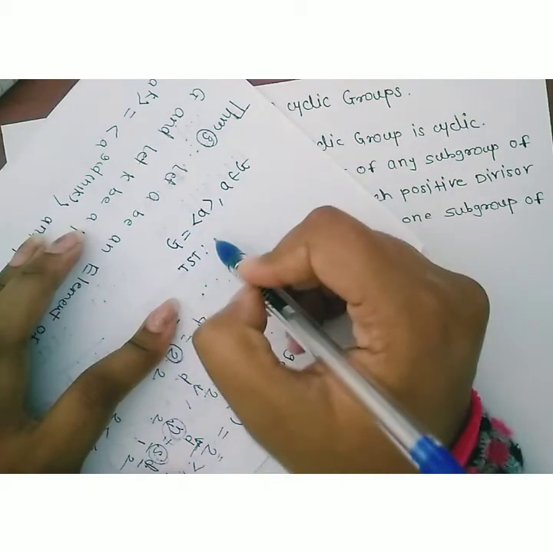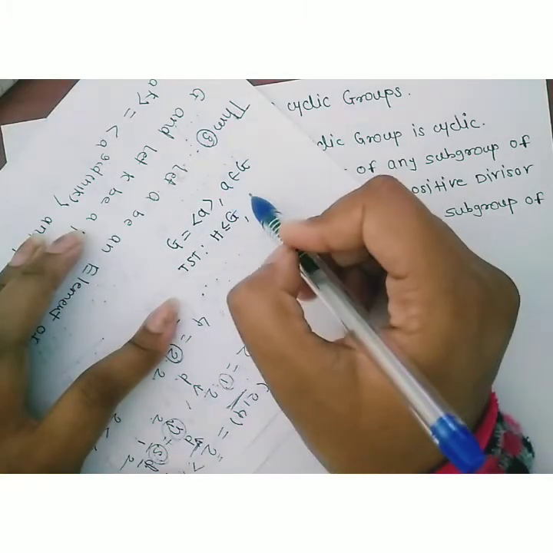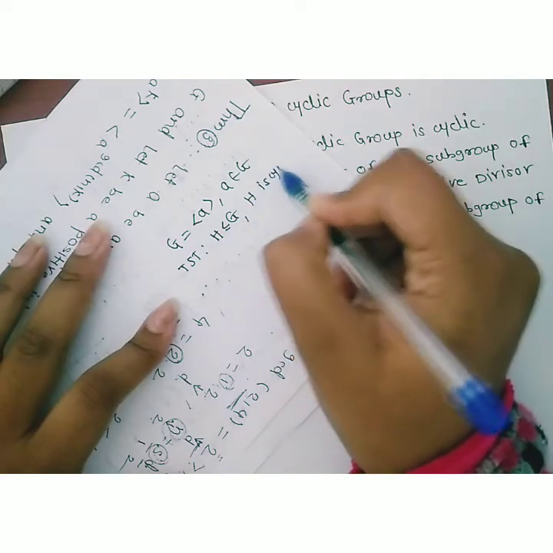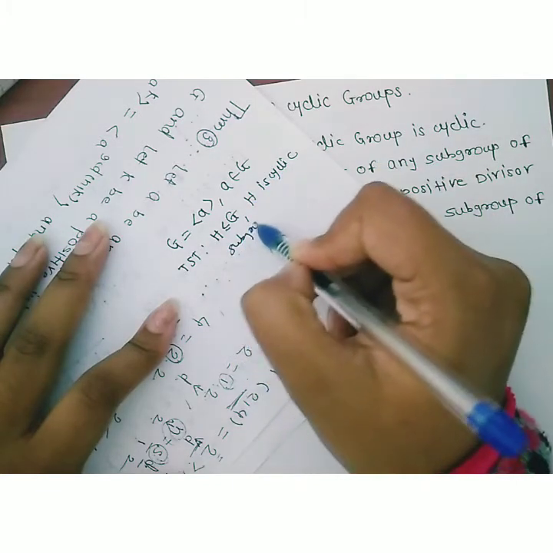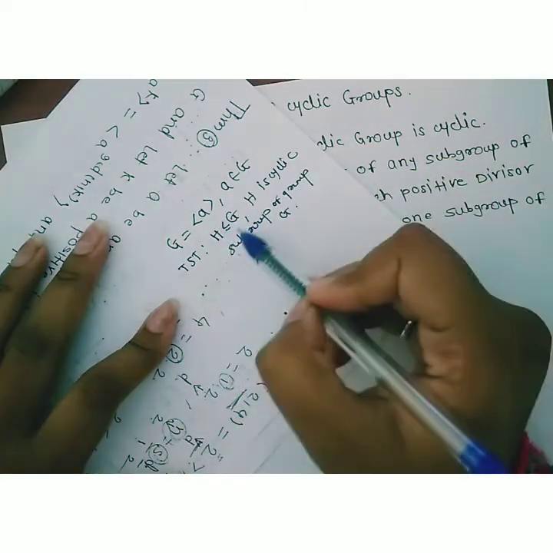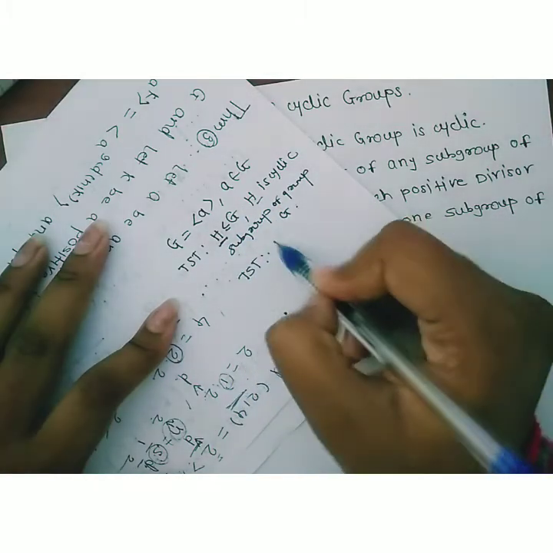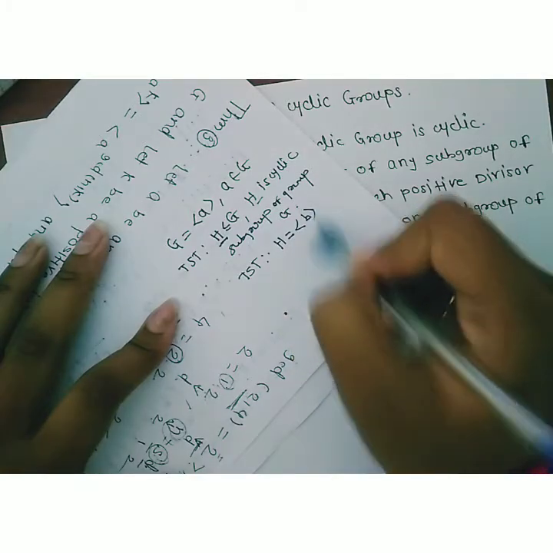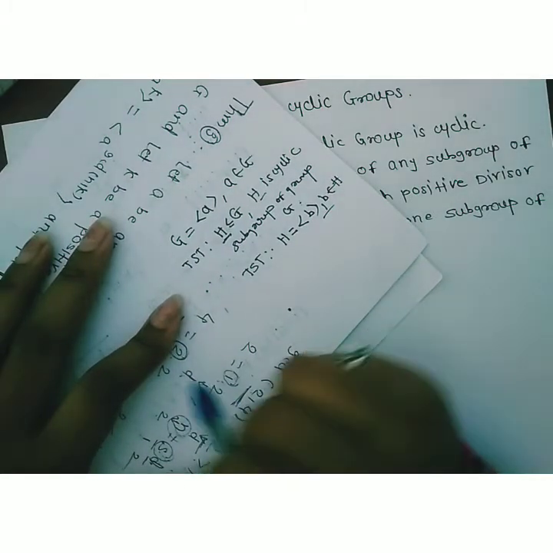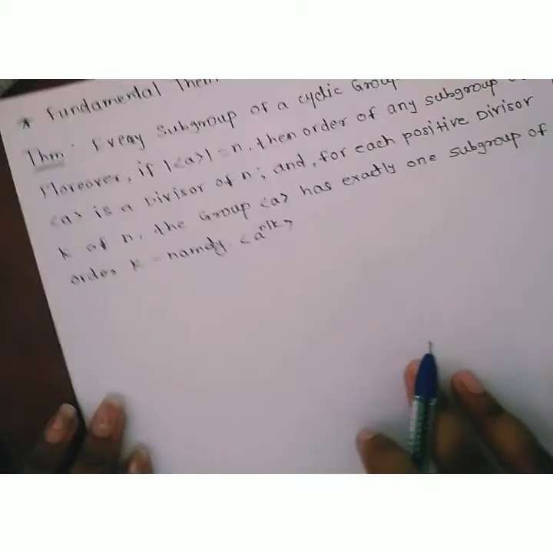We have to show that if H is any subgroup of the group G, then H is also generated by some element. That is, H is a cyclic subgroup of G. What is the definition of a cyclic group? We have to show that H is generated by some element b such that b belongs to H. This is what we have to do. Now we write down the proof.